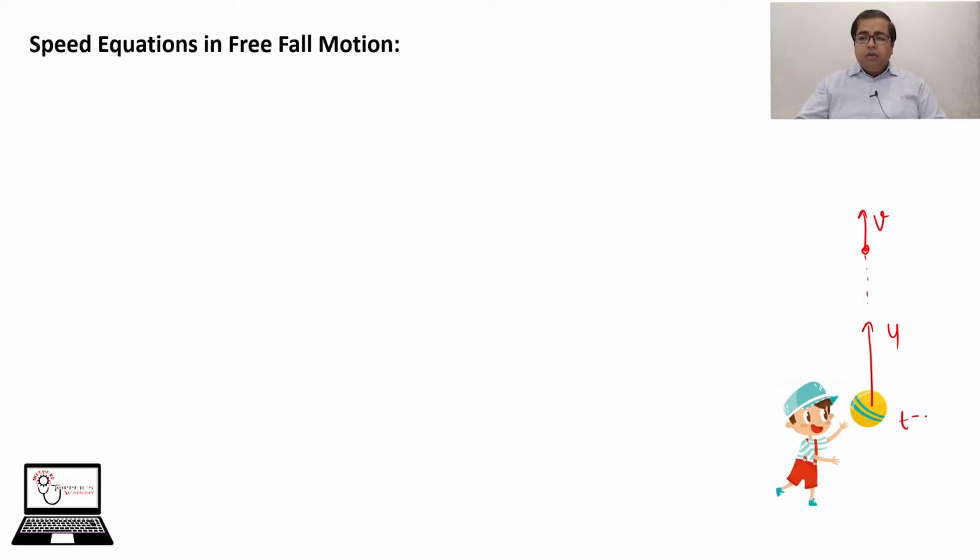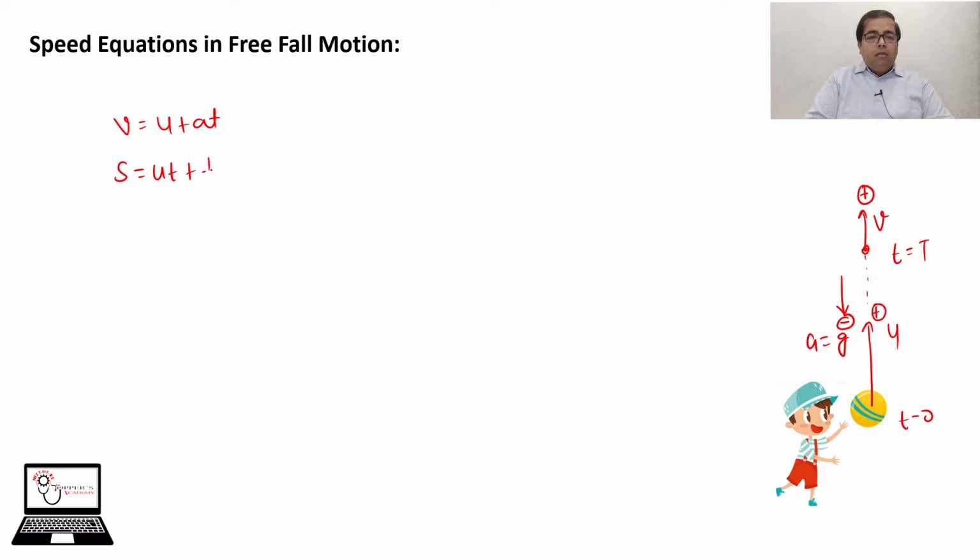This is t is equal to 0. This is t is equal to capital T. You have acceleration a is equal to g. Okay, suppose this is your positive direction. So because of positive direction, this is also positive, this is negative. So the speed equations are v is equal to u plus at. Another one is s is equal to ut plus half at square, and the third one is v square is equal to u square plus 2as.